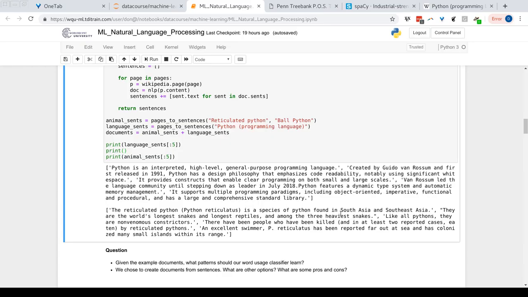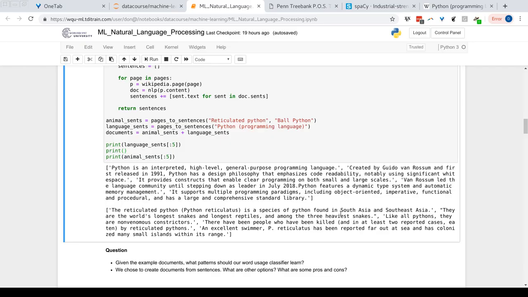So we can see here is some way in which our classifier can exploit some pattern, some structure, that our model can exploit to differentiate between the word usage. Is this Python the animal or Python the programming language? In the next few sections, we'll talk more specifically about those algorithms, that processing that needs to be involved to get what we have here into a ready format for a machine learning model to ingest.